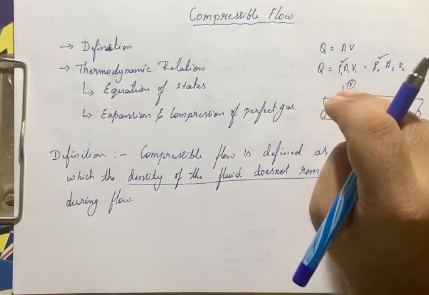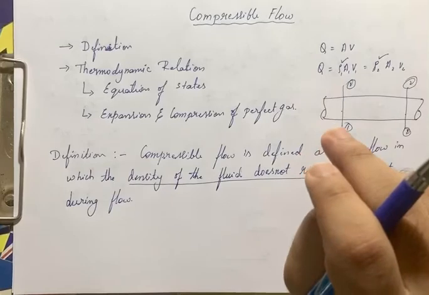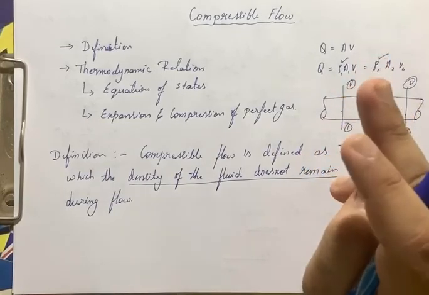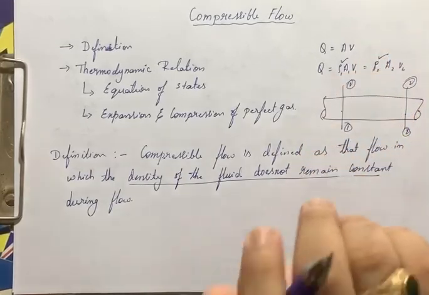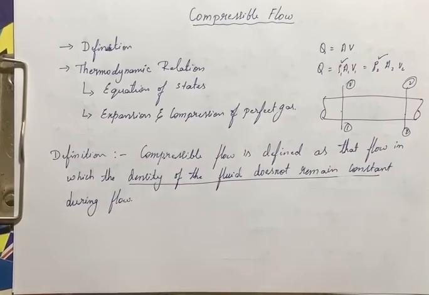When I take an example of this, when a person fires a bullet, the bullet is traveling at some velocity. The fluid which is surrounding that bullet, that is the air or the gases surrounding it, will be under compression. There the density is very high compared to the density of the surrounding air. Then that type of flow is called a compressible flow.